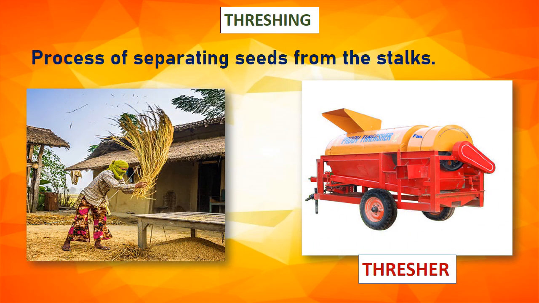Can you pluck the grains one by one as you pluck flowers or fruits from trees? No. This process is impossible as grains are very small in size and big in number. So the harvested stalks are beaten on the ground and this separates the seeds from the stalk. The process of separating seeds from the stalks is called threshing. On a large scale, this work is carried out by big machines called threshers.